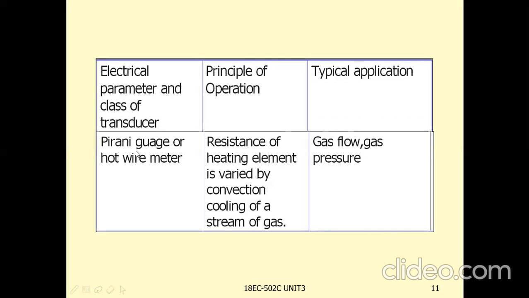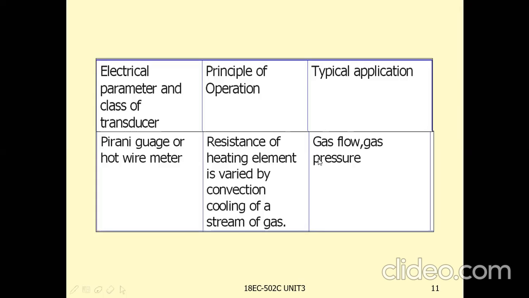And Pirani gauge or hot wire meter. The resistance of the heating element is varied by convection cooling of a stream of gas. In this hot wire meter, the heating element resistance is varied by convection cooling of a stream of gas.